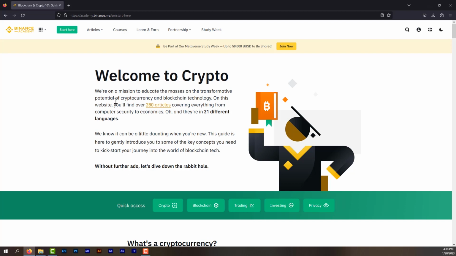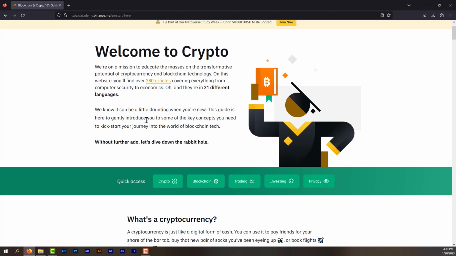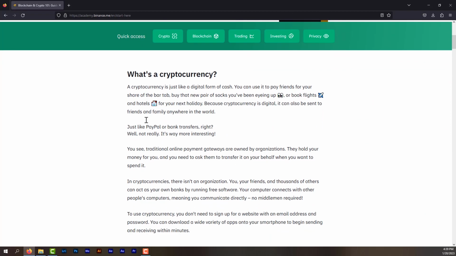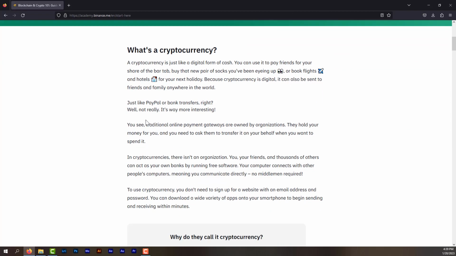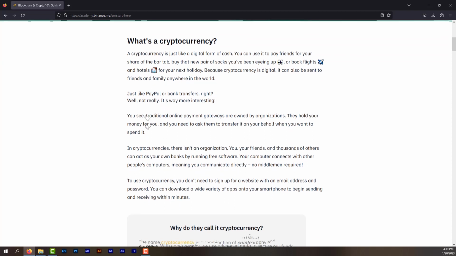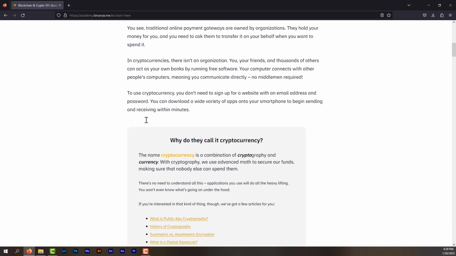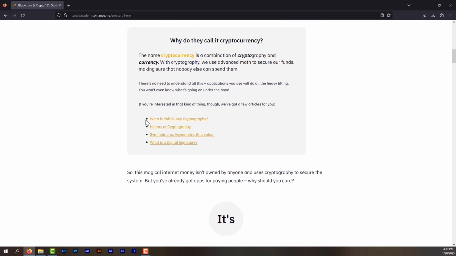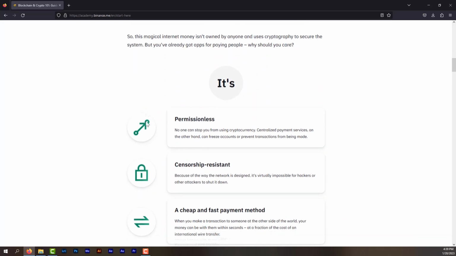We are on a mission to educate the masses on the transformative potential of cryptocurrency and blockchain technology. You will find over 280 articles covering everything from computer security to economics, and they are in 21 different languages. So language is never a barrier to start your crypto journey with the help of Binance Academy.